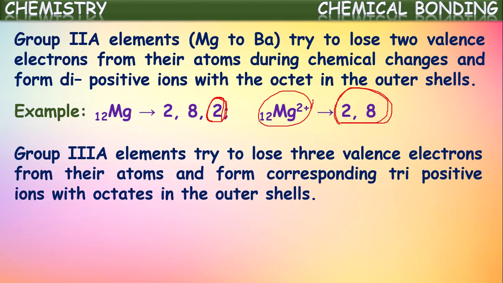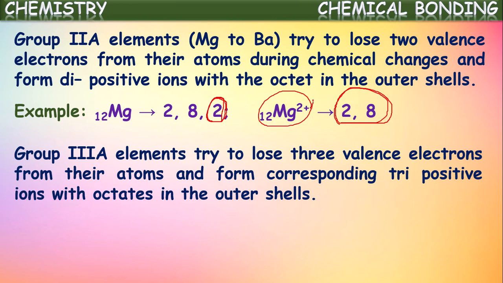Next one, if you observe third A group elements, these third A group elements will try to lose 3 valence electrons from their atoms and form corresponding tripositive ions with the octets in their outermost shells. Okay, so by losing 3 electrons, these third A group elements attain the octet configuration of the nearest noble gas to them. Let us consider one example here also.